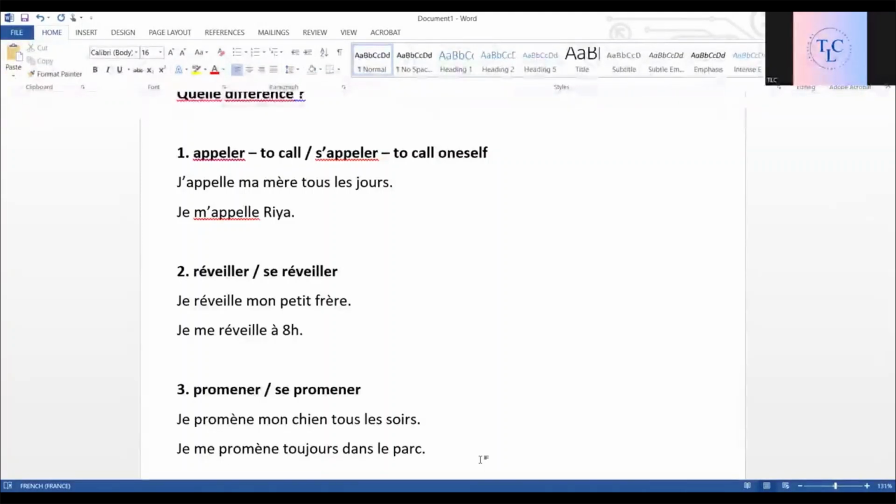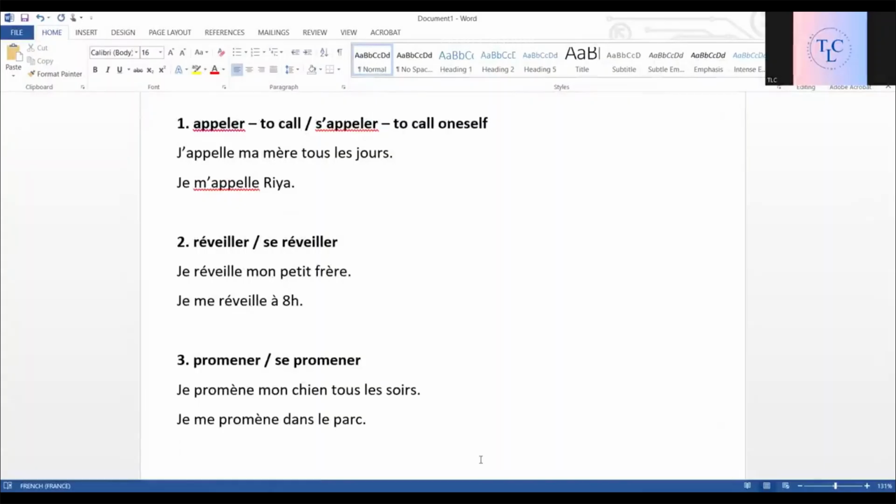So that's how it is used. That's the difference between promener and se promener. We can also keep it simple. We learn these adverbs of frequency in the next video. But here it is: je me promène dans le parc. I take a walk in the park. So se promener is like marcher. Marcher is also to walk. Se promener is also to walk. This is the difference between a regular verb and a verbe pronominal réfléchi.